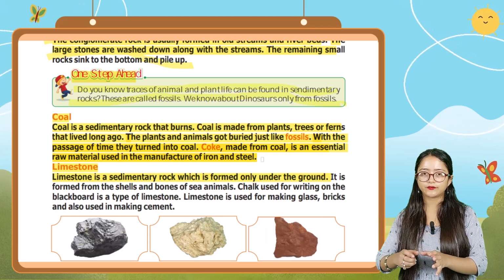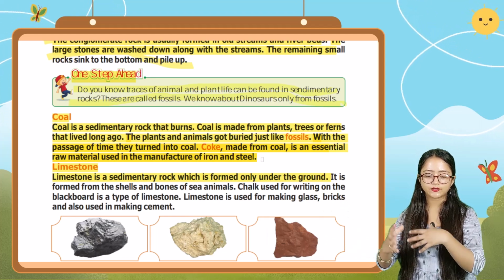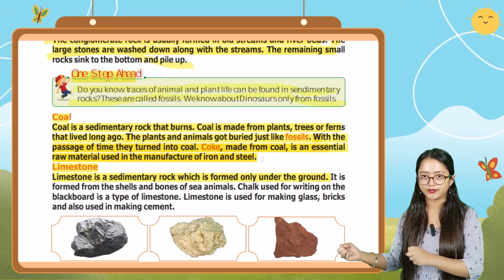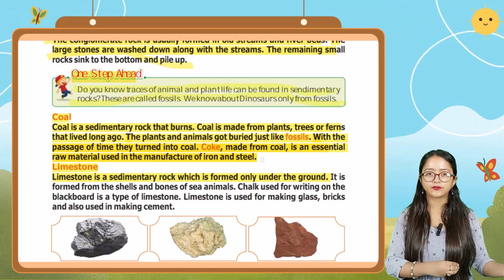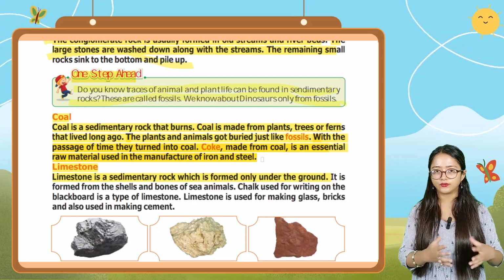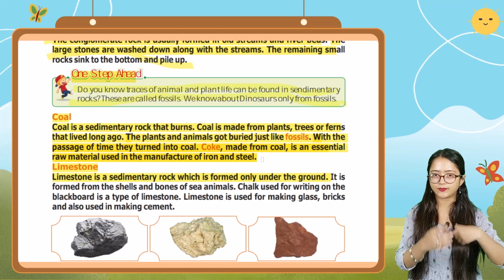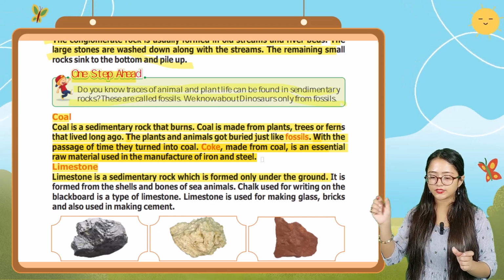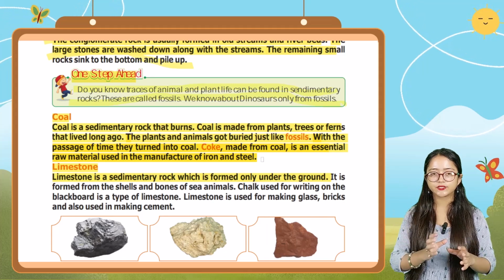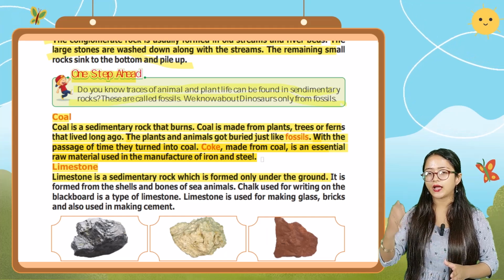So coal is made from plants, trees, or ferns that lived a long time ago, and the plants and animals got buried just like fossils, and with the passage of time, they turned into coal. And coke, which is made from coal, is an essential raw material used in the manufacturing of iron and steel.